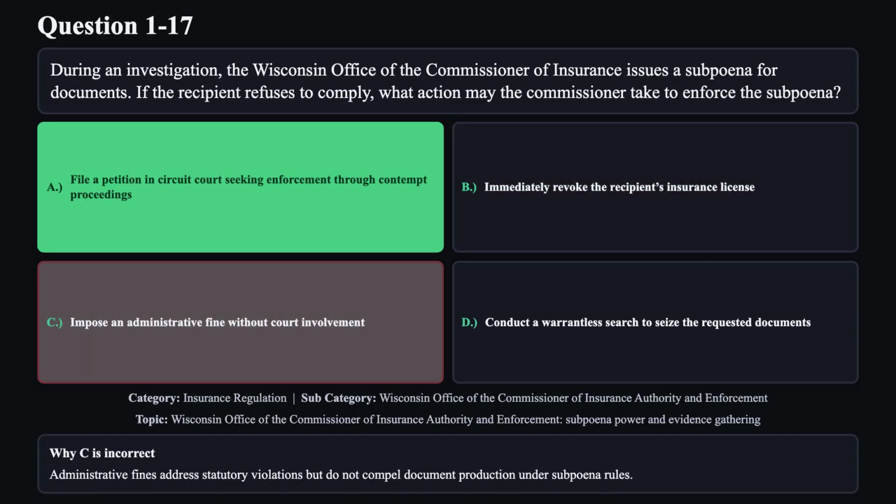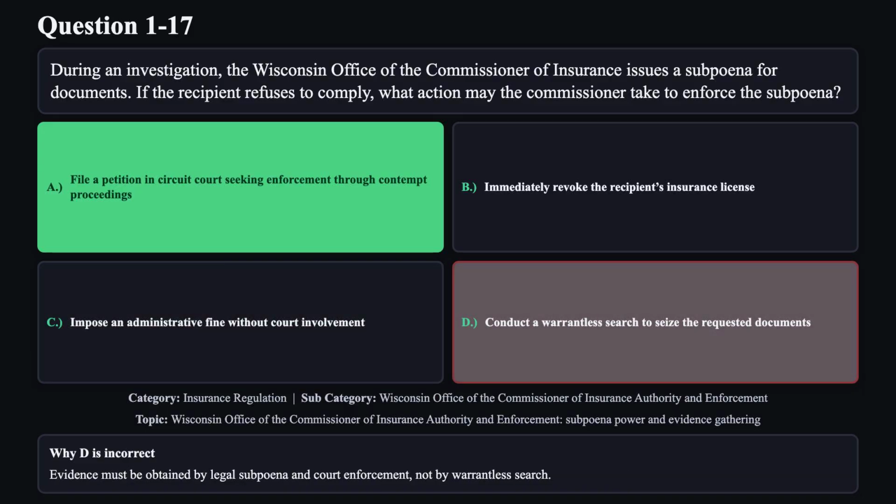Reason C is not correct. Administrative fines address statutory violations but do not compel document production under subpoena rules. Reason D is not correct. Evidence must be obtained by legal subpoena and court enforcement, not by warrantless search.